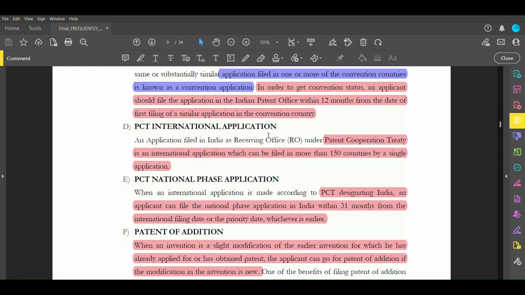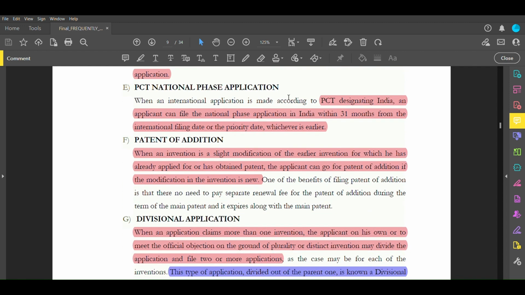PCT international application: an application filed in India as a receiving office. See, India is working as a receiving office here. Under the Patent Cooperation Treaty, it is an international application which can be filed in more than 150, precisely 157 countries, by a single application. What is a PCT national phase application?